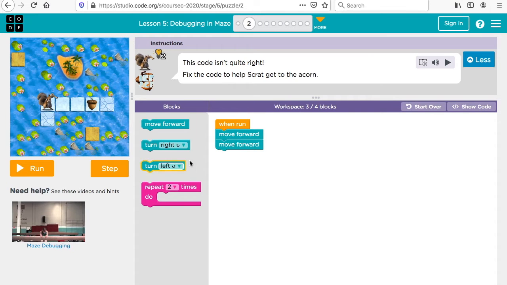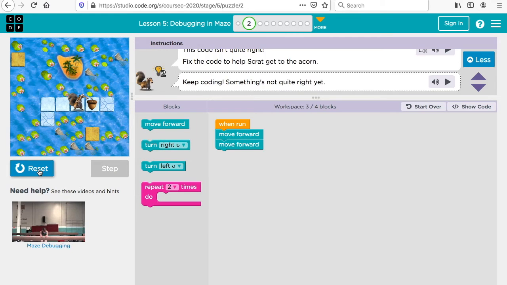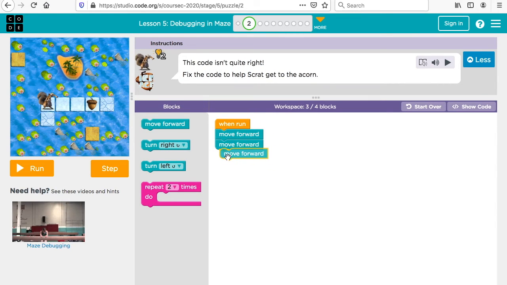So we have to fix it. They will give us a code here and they made a mistake and we have to fix it. So see, it says the code isn't quite right. Fix the code. You have to debug the code. Let's run the program. So the first step to debug is you run the program. He has forward, forward. We need one more forward. Okay? We have one more forward.